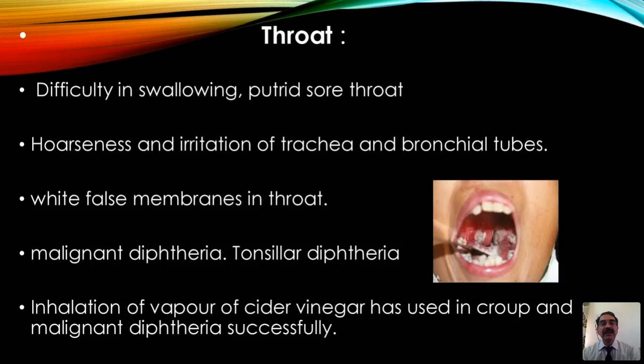And the throat: you see difficulty in swallowing, putrid sore throat, hoarseness and irritation of the trachea and bronchial tubes, white false membranes in the throat. It may be malignant diphtheria. Of late we don't find diphtheria in India, but we still see diphtheria-like manifestations over the tonsils, uvula or pharynx, the typical membrane-like structure which forms, where acetic acid has its own role. Inhalation of the vapor of cider vinegar has been used successfully in croup as well as malignant diphtheria. Inhalation of this acetic acid has given very good relief. These are all things that were found long back.